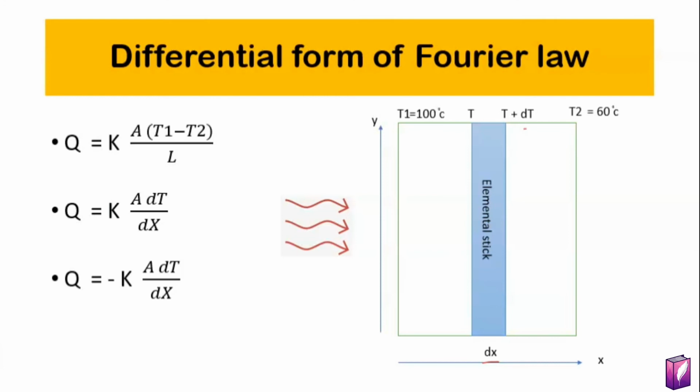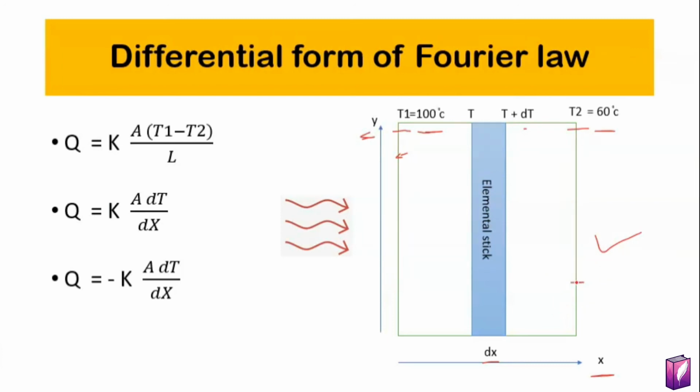Differential form of Fourier's law. Suppose it is a cross section of a wall with temperatures T1 and T2, where T1 is 100 degrees Celsius and T2 is 60 degrees Celsius. The x direction represents temperature and the y direction represents the thickness of the wall. So T1, 100 degrees Celsius, will come here, and T2, 60 degrees Celsius, will come somewhat a little lower. Now we will apply an elemental stick.